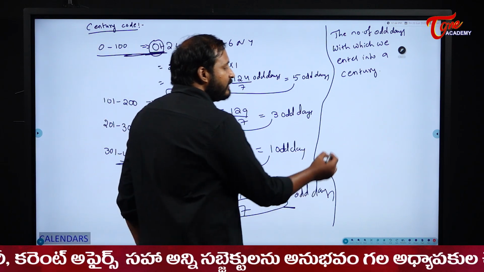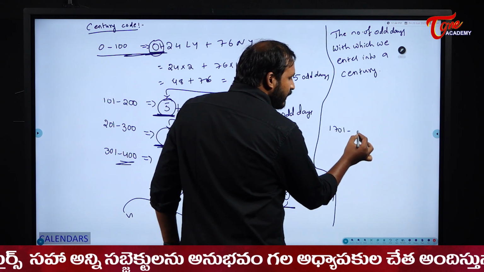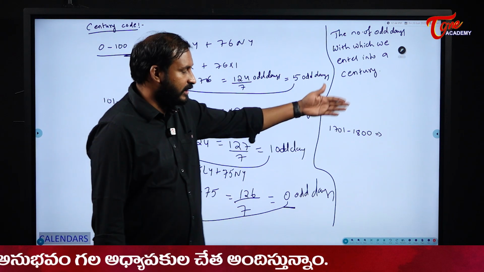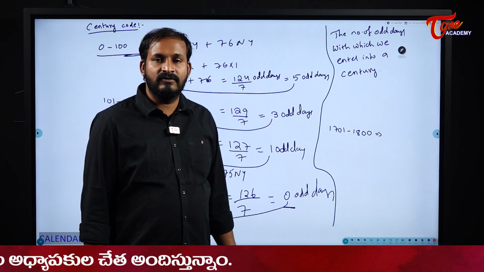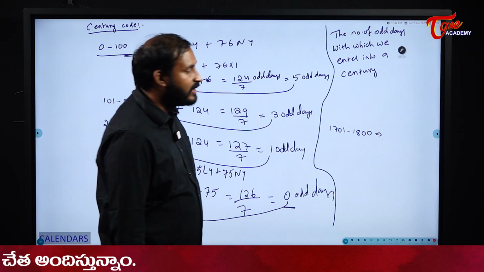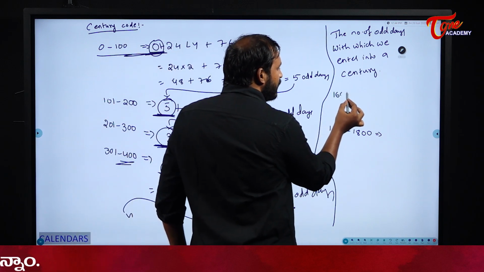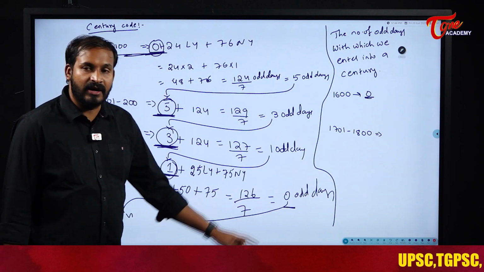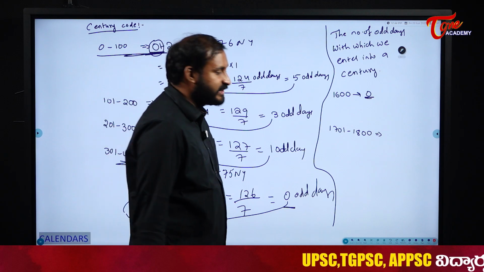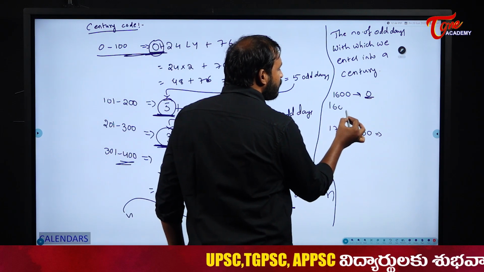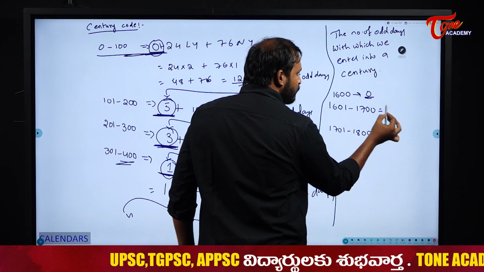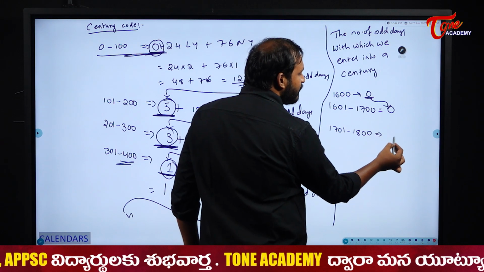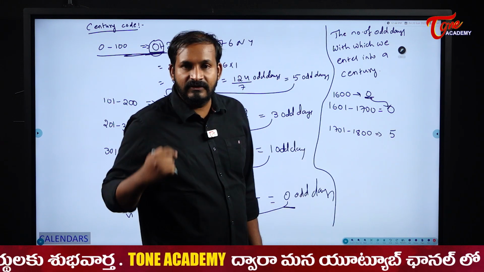Now tell me, what is the century code for 1701 to 1800? Before that, what is the first century leap year we will have? It is 1600. At 1600 my odd days will become 0, because at century leap years the odd days become 0. So what will be the code for 1601 to 1700? This 0 only, because the 0 will be carried forward here. Next, the code for 1701 to 1800 will become 5. Why? Because of 0531.